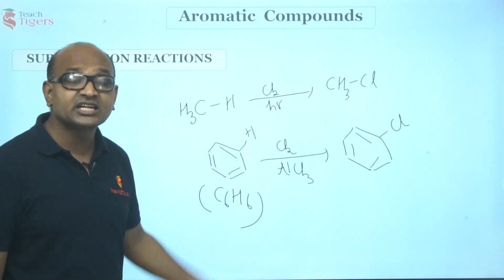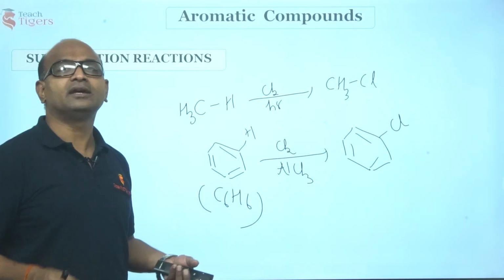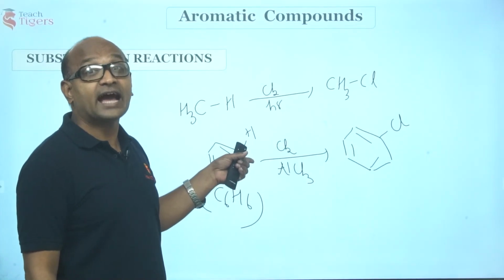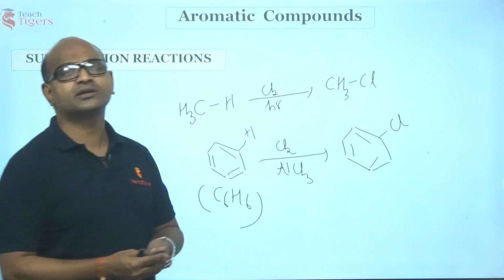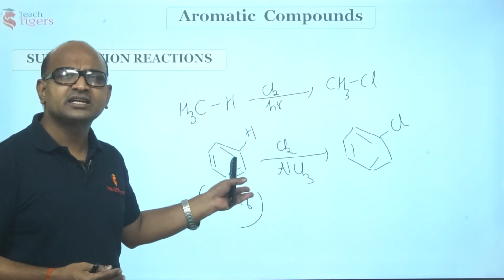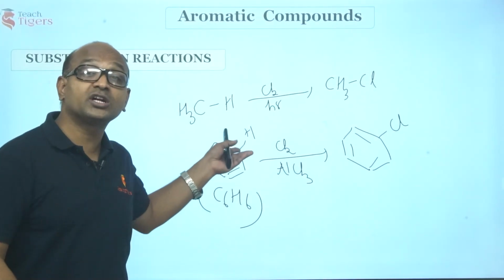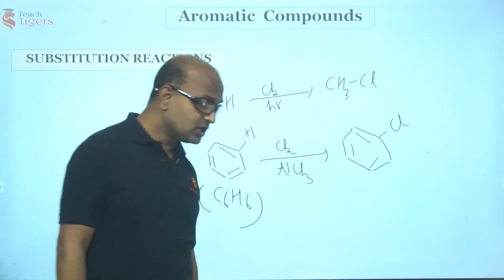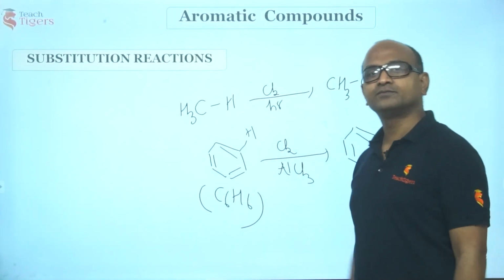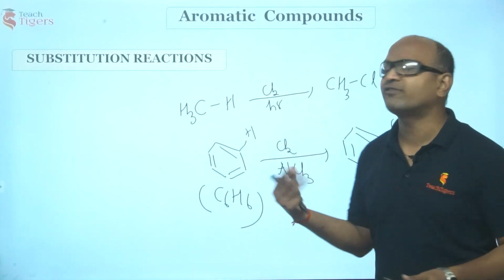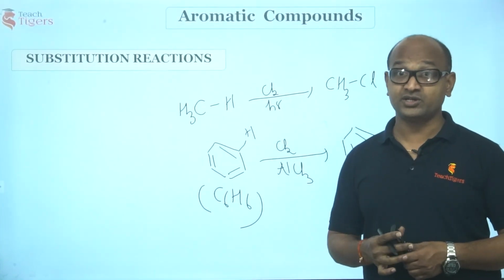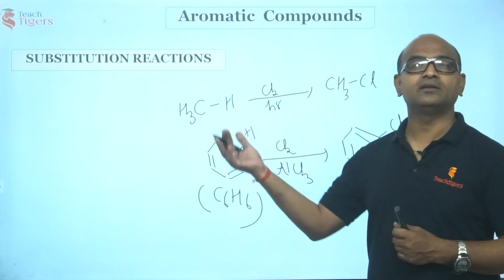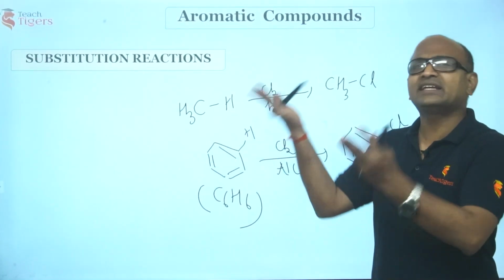So, what is this, guys? We call this substitution. An atom or group of atoms of an attacking reagent is substituting the atom of the substrate molecule. We call it substitution. What happened here is benzene has similar properties to that of a saturated compound. It is undergoing substitution reactions. Right? So guys, why does it behave so? What is the reason? Why benzene, instead of undergoing addition, is undergoing substitution? Very interesting.